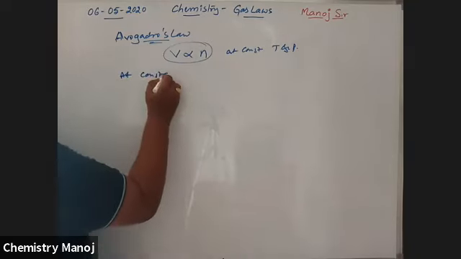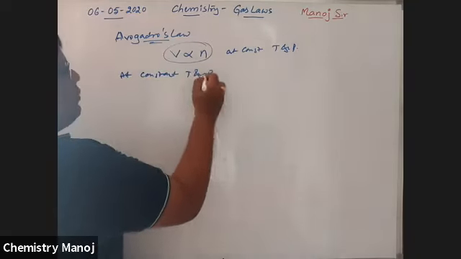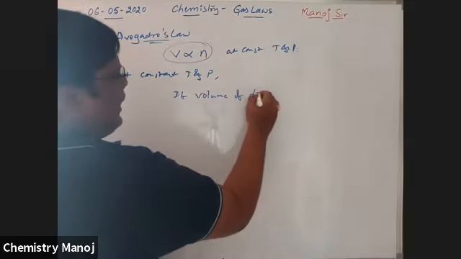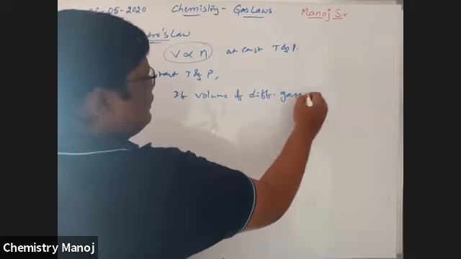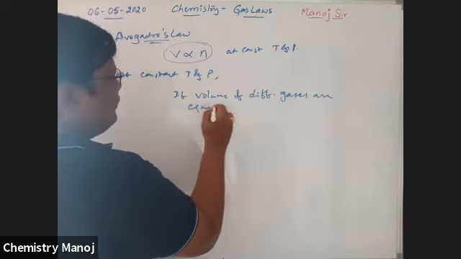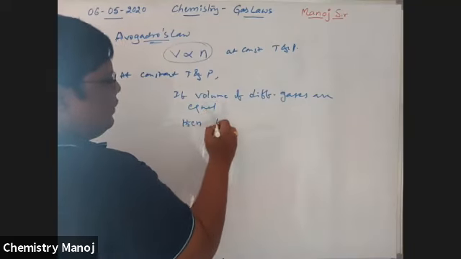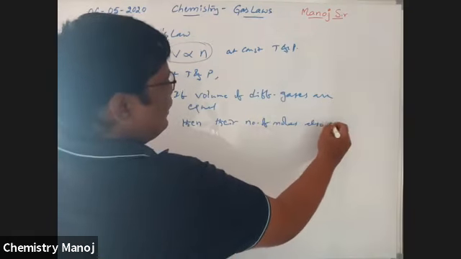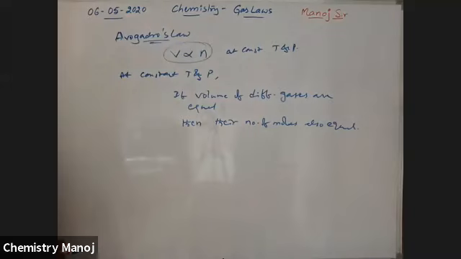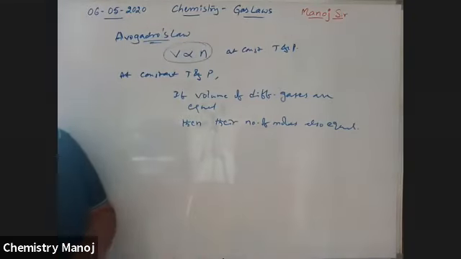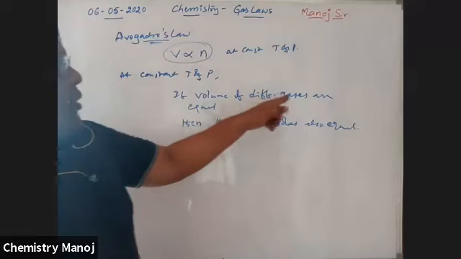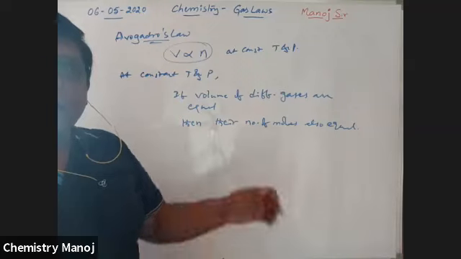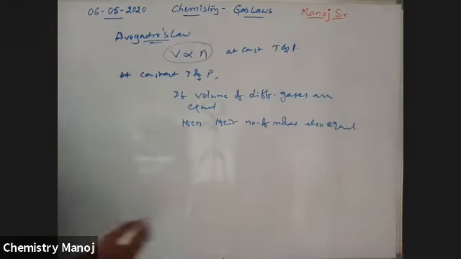At constant temperature and pressure, if the volumes of different gases are equal, then their number of moles are also equal. That means equal volumes of different gases have equal numbers of moles. Therefore, let us take an example.